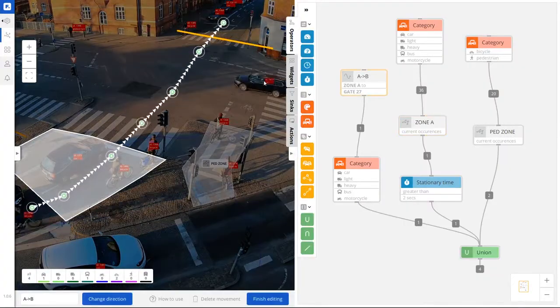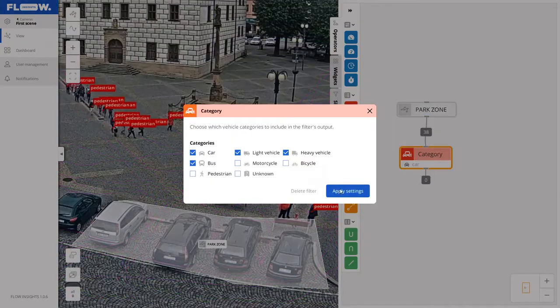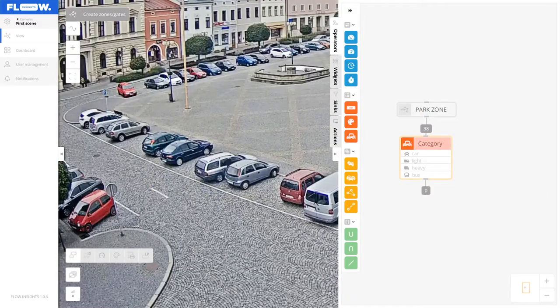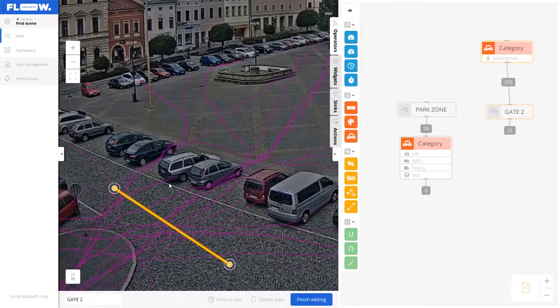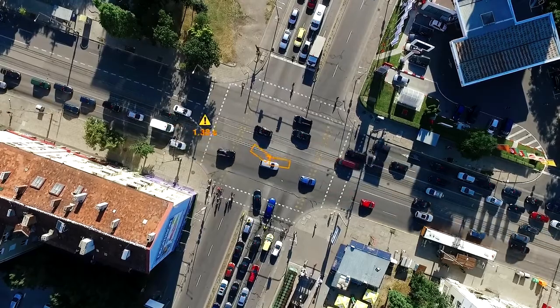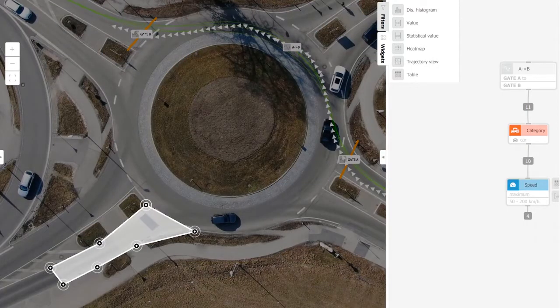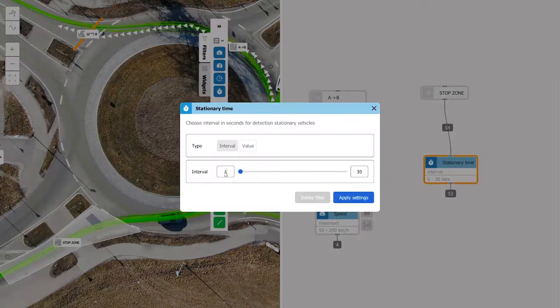With Flow, you can convert any camera to a smart traffic sensor for adaptive control of traffic lights. Or in a few clicks, you can create a parking sensor to make your parking lot alive. Counting the number of pedestrians struggling to cross the road has never been easier. Or detect dangerous driving. Basically, we have developed a visual traffic language combined with powerful AI. It enables you to design any smart sensor in a modern city.